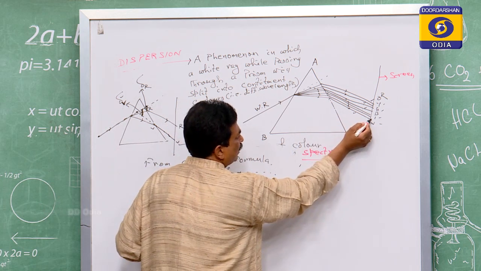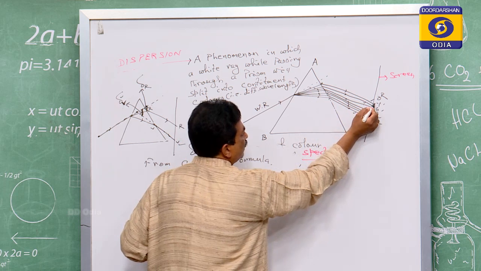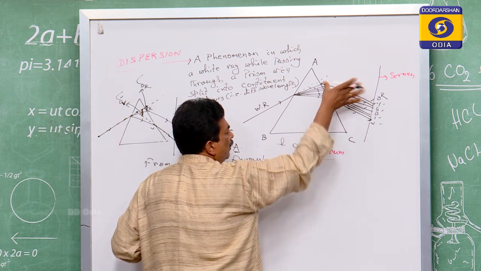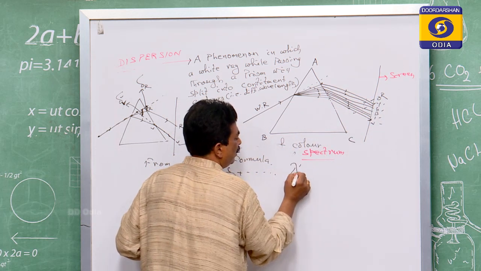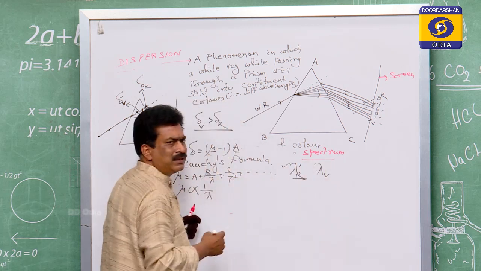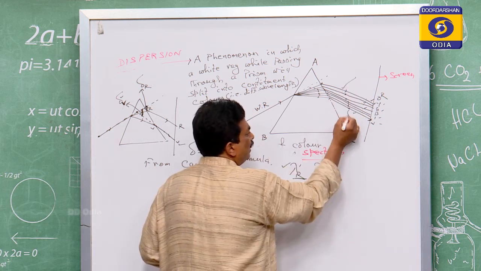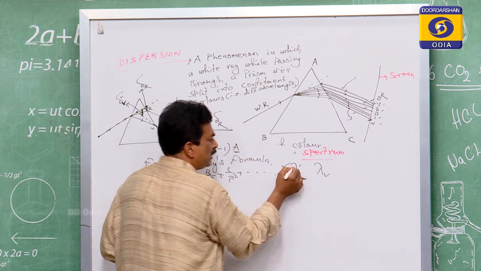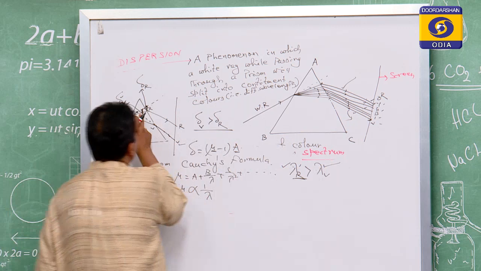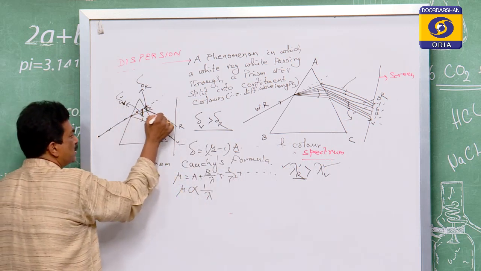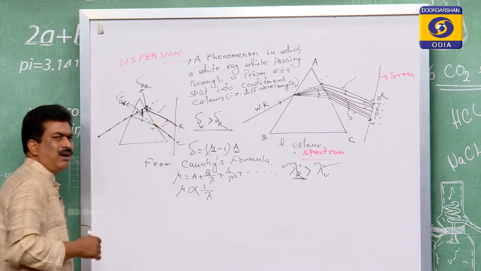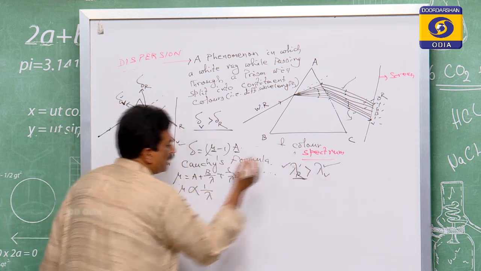From this to this, what is the length? From this to this, what is the length? What will you say? This length is less, this length is more. Means for the red, the wavelength, and for the violet, the wavelength. So this is the wavelength of the red, this is the wavelength of the violet. This red wavelength is greater than the violet wavelength, as we came to know here. So you see here also, this is the red's wavelength, this is the violet's wavelength. So this wavelength is greater than this. So lambda r is greater than lambda v.